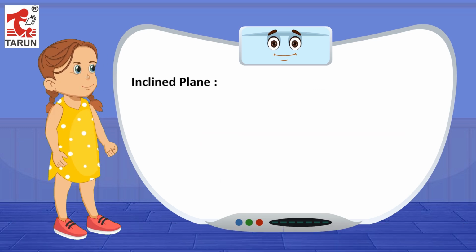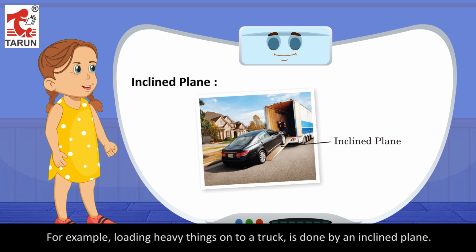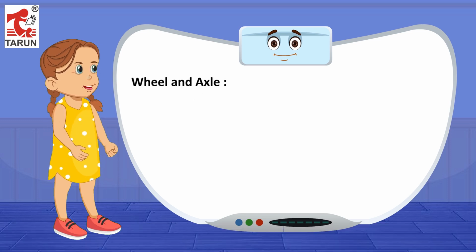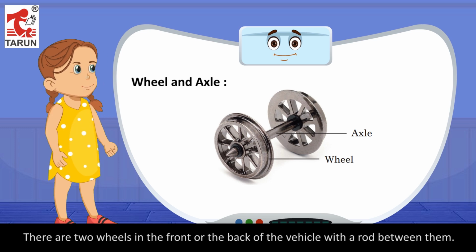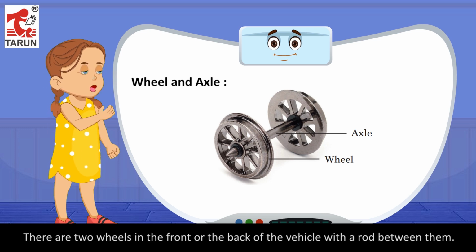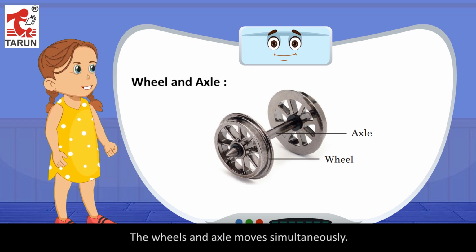Inclined plane. It is a sloping surface on which we can push an object up or down. For example, loading heavy things onto a truck is done by an inclined plane. Wheel and axle. The wheel and axle allows movement of larger objects over a distance with less force. There are two wheels in the front or the back of the vehicle with a rod between them. The rod is called the axle, which works as a connector. The wheels and axle move simultaneously.